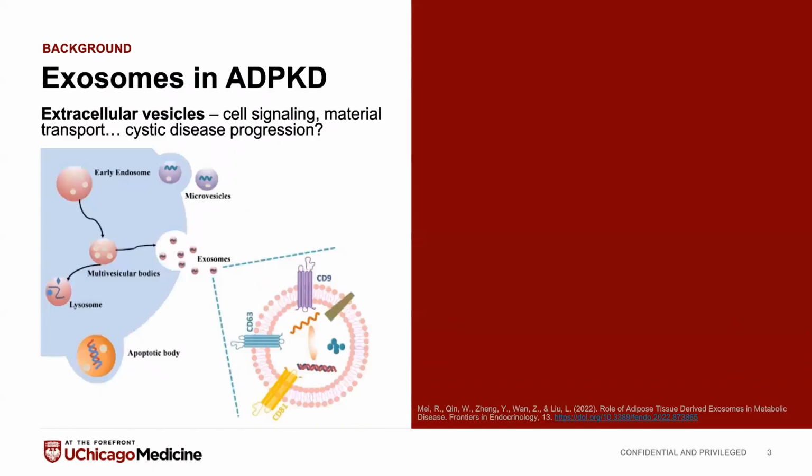In particular, I'm looking at the effect of the intersection of exosomes in PKD. Exosomes are, like we just saw, extracellular vesicles, the little membrane-bound particles that have varying components inside that are shipped out of one cell and brought into another. They're very important for a lot of different things, like cell signaling and material transport, and there's also evidence that they're very important for the progression of cystic diseases, as cystic cells export exosomes with unique contents, proteins and RNAs that are brought into healthy cells and cause them to exhibit more cystic behaviors, more proliferation, different metabolic pathways, et cetera.